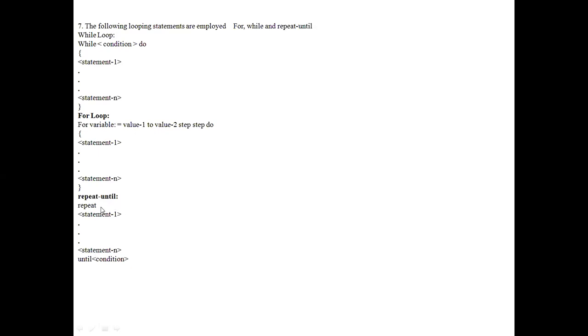How does repeat until work? Repeat some statements until some condition. That is, repeat the statements as long as the condition is false. Once the condition becomes true, terminate the looping.